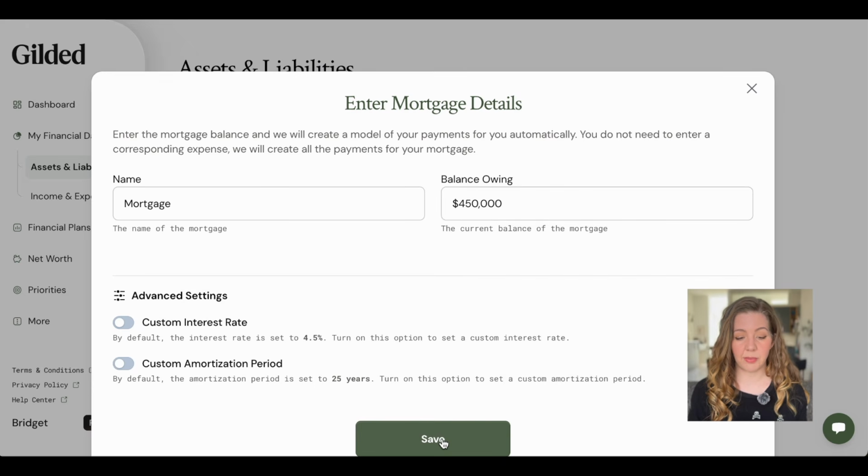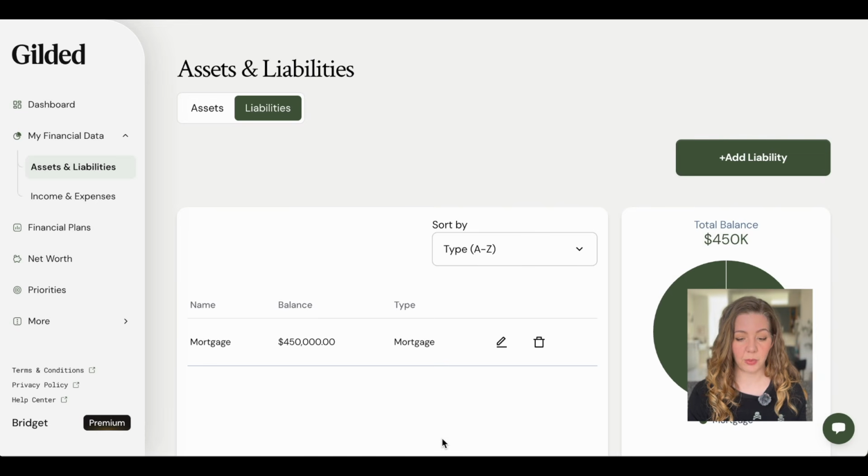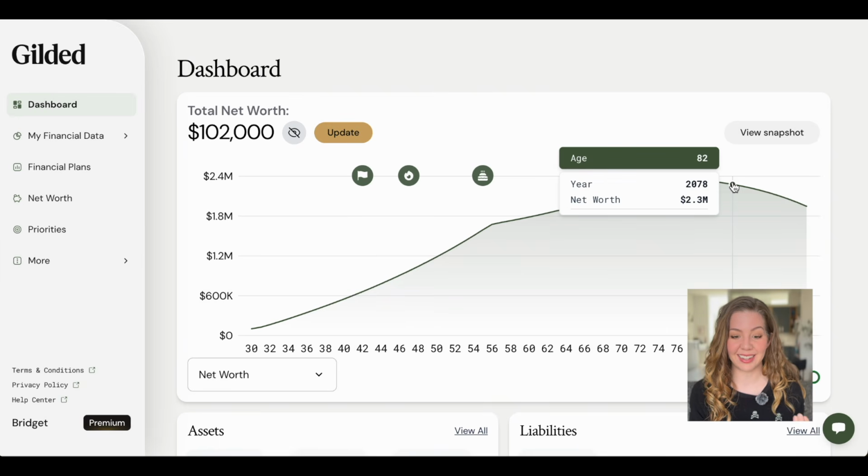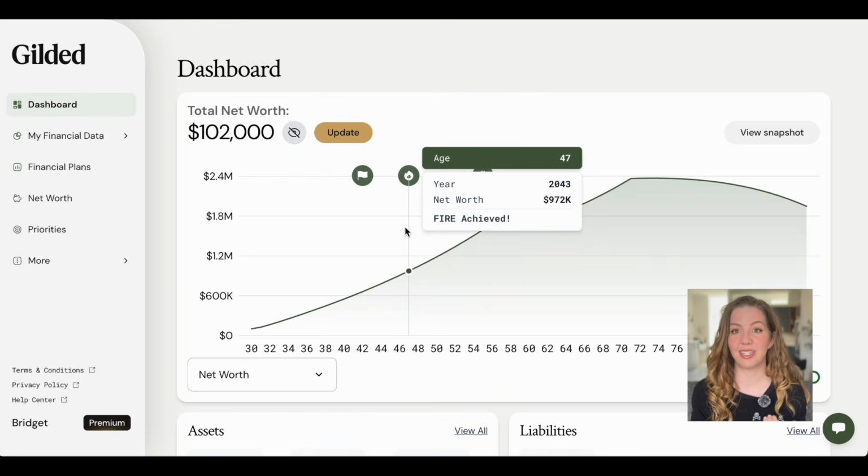So once all of these numbers are put in, we can navigate to the dashboard and it will show us our financial plan. And based on this, we can see that this person absolutely can retire at age 55. Their projection is green, it's positive, they have enough money to reach that goal. In fact, they actually hit FIRE earlier at age 47. So an even earlier retirement is possible.